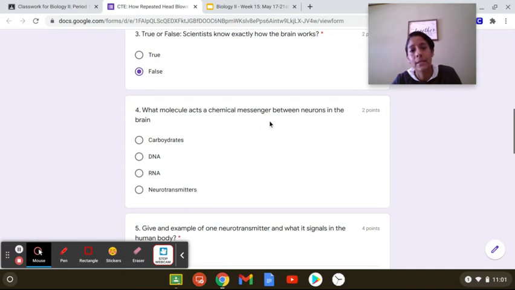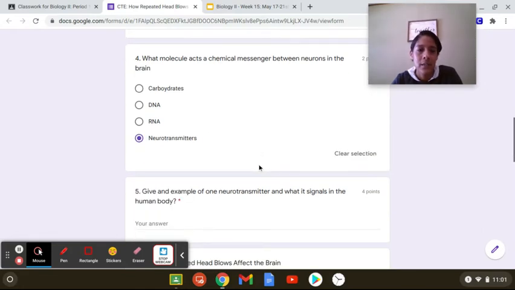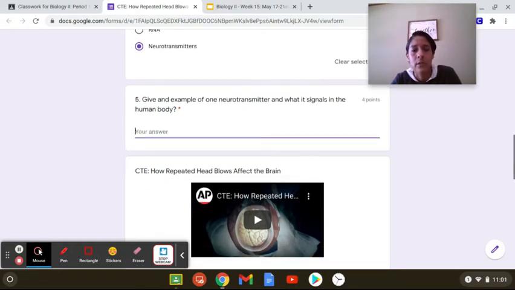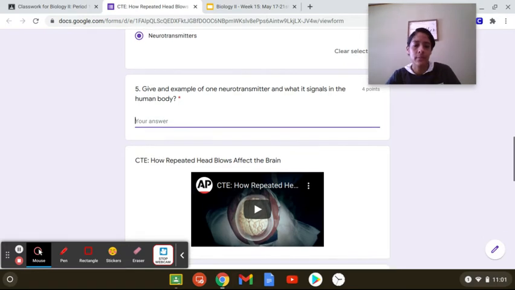What molecule acts as a chemical messenger between neurons in the brain? Carbohydrates, DNA, RNA, neurotransmitter. Neuron, nervous system, those all go together. So neurotransmitter is the correct answer there. Give an example of one neurotransmitter and what it signals in the human body.